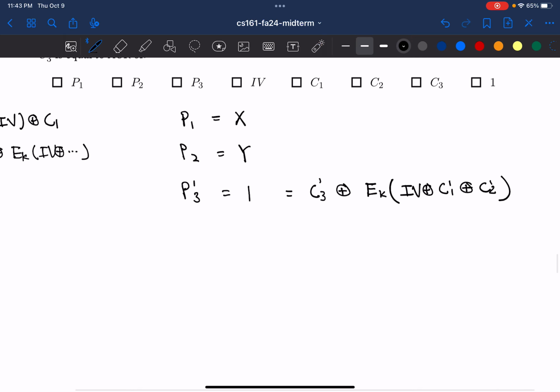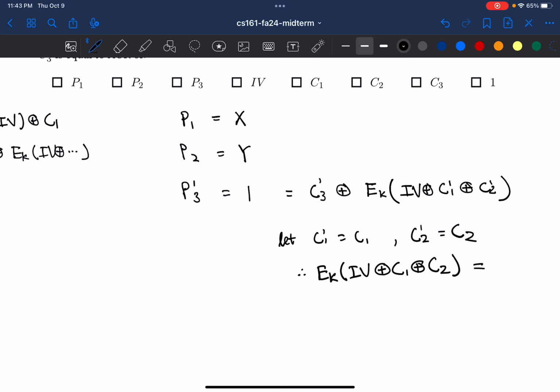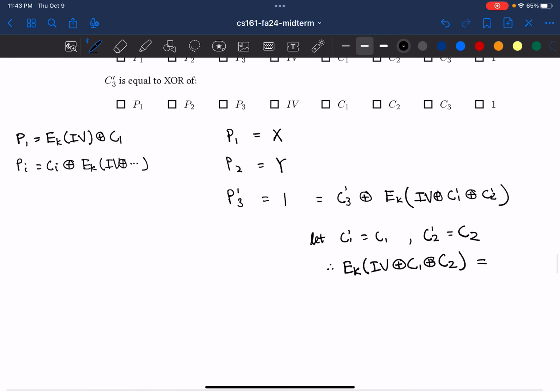In other words, I'm going to let C prime of 1 and C prime of 2 be the same values. And what this means is that this big chunk is just going to equal this part.